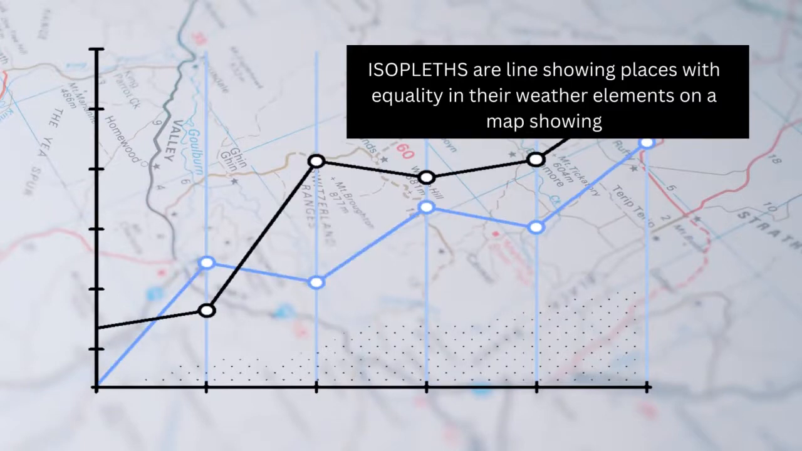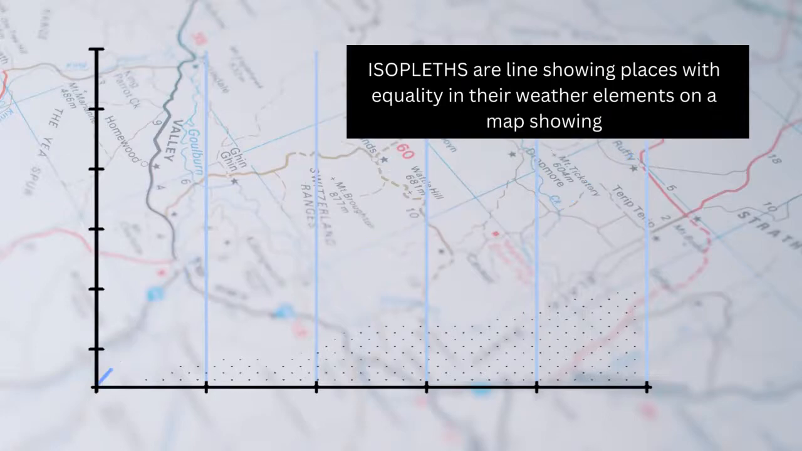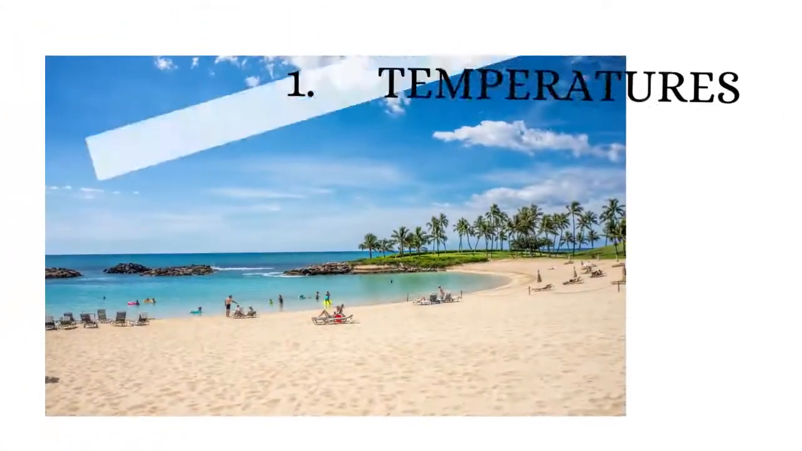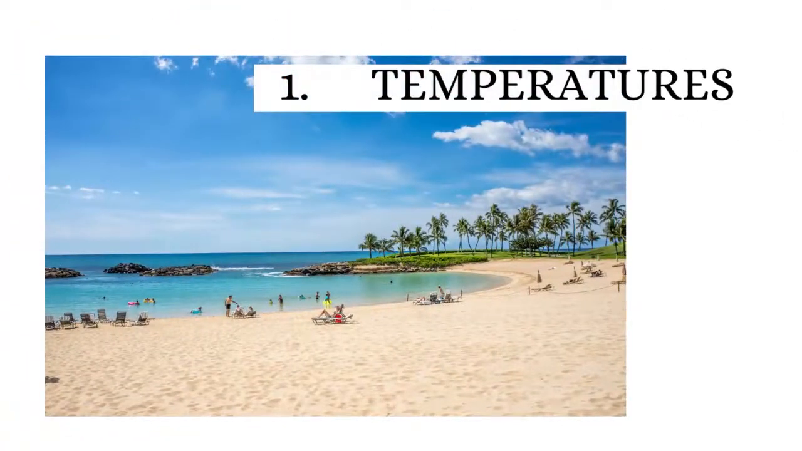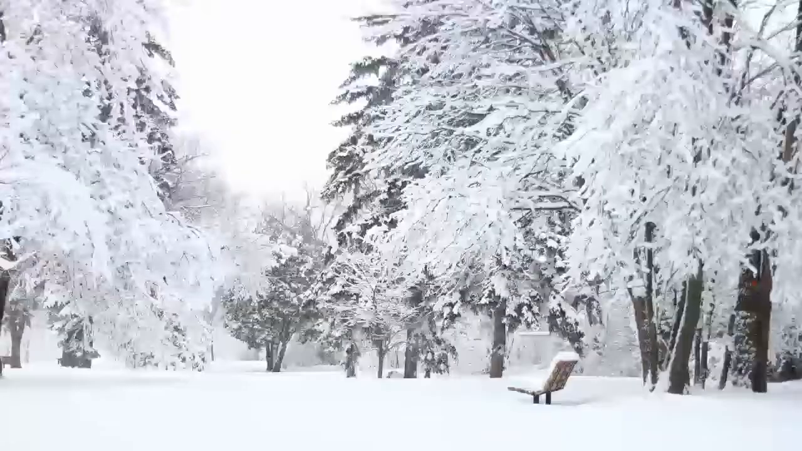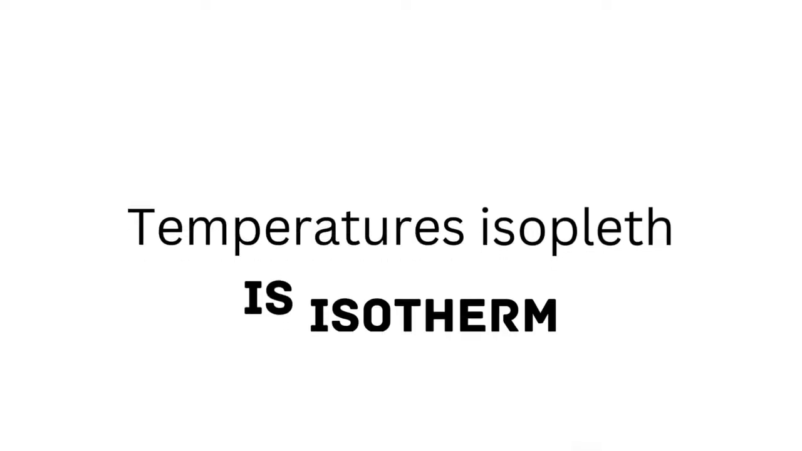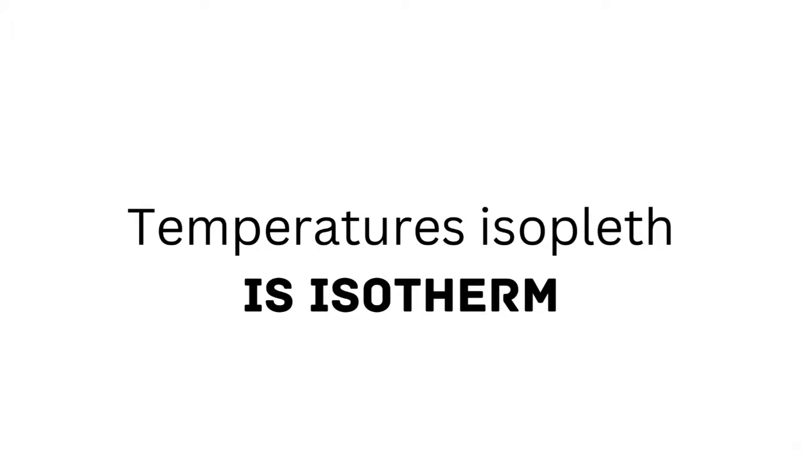So let's look at the components or parts of weather. The first variable that constitutes weather is temperature, which is referred to as the heat content of the atmosphere, usually the troposphere. This amount of hotness or coldness of the atmospheric condition can be measured with a thermometer. While lines joining places of equal temperature is referred to as isotherm.